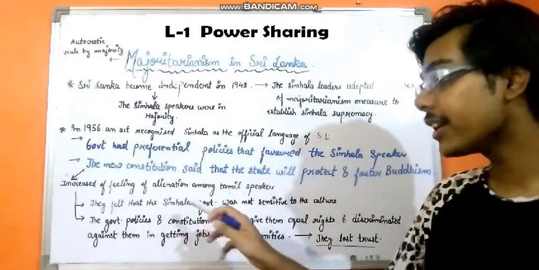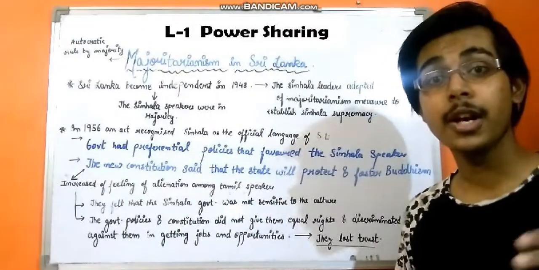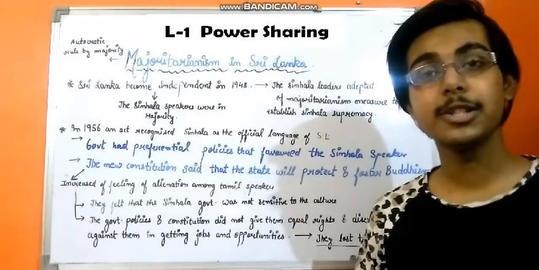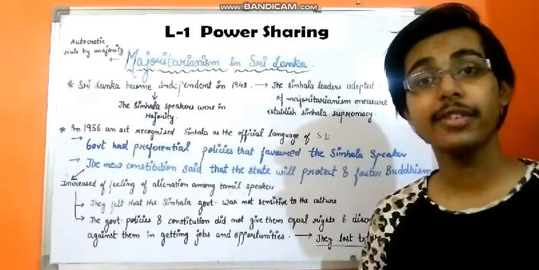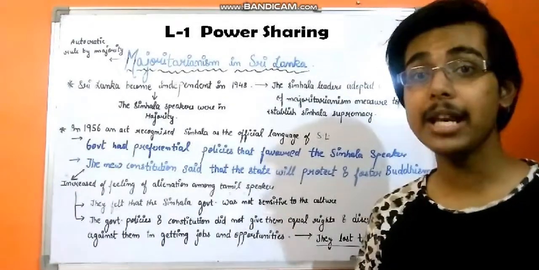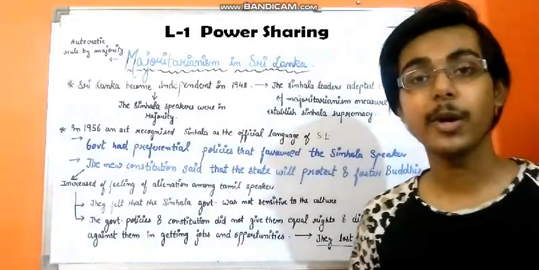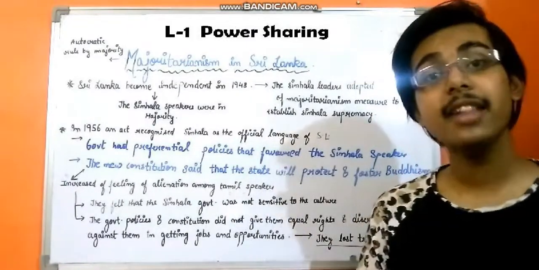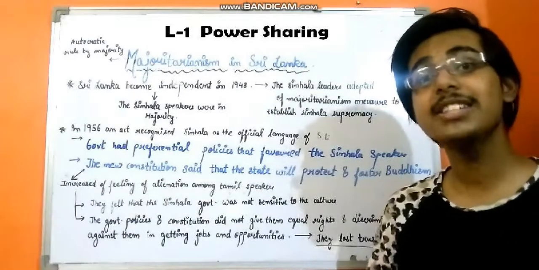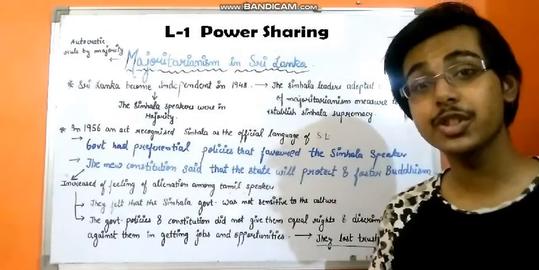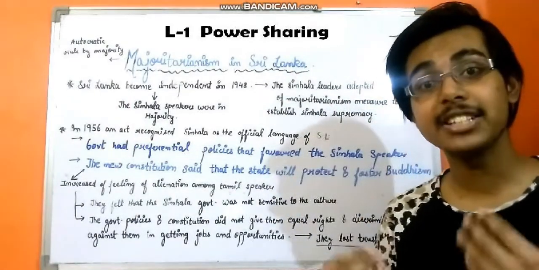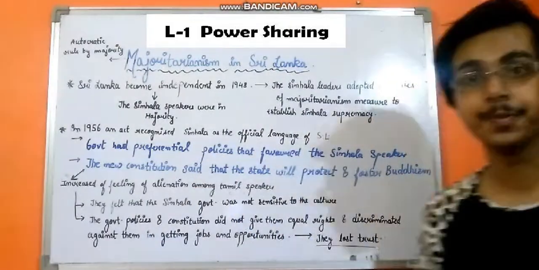On top of that, the government policies and the constitution actually discriminated against the Tamil speakers. Even if they were more qualified, they would not get government jobs and many benefits. So the effect of all this was a trust gap between the Tamil speaking community and the Singla community. Now let's see what the Tamil speaking community actually did and what their demands were later on. Write it down.